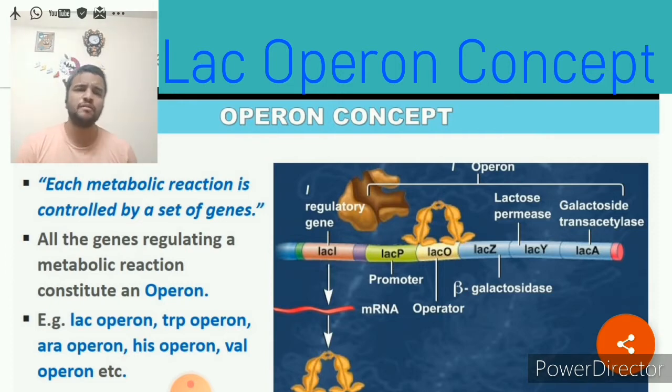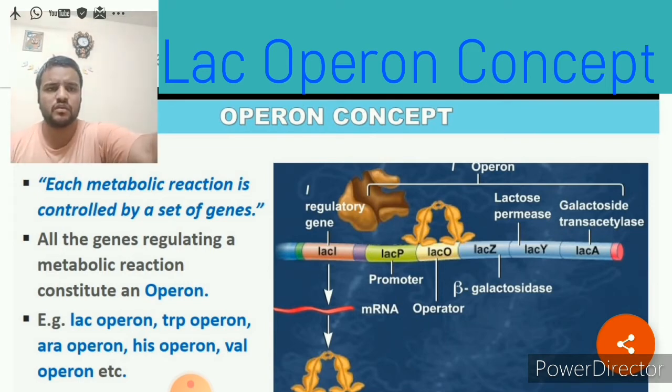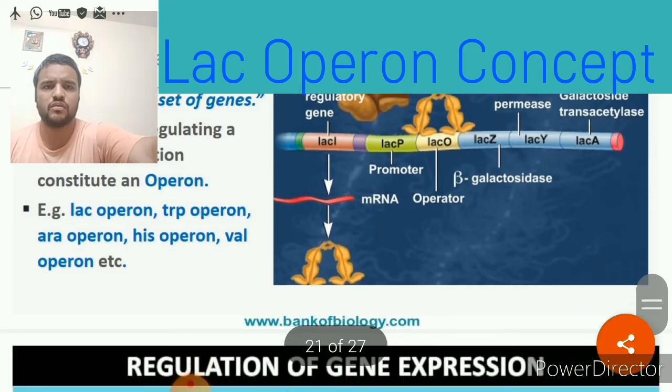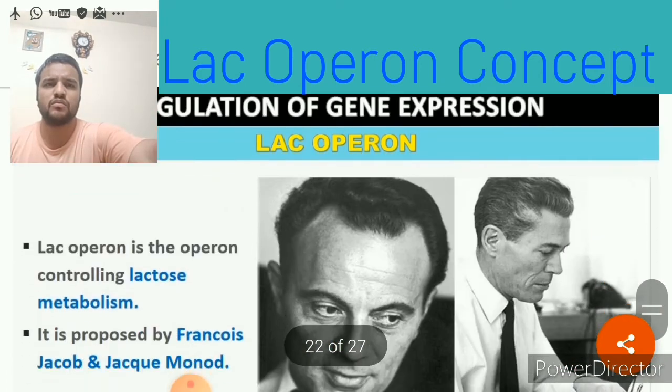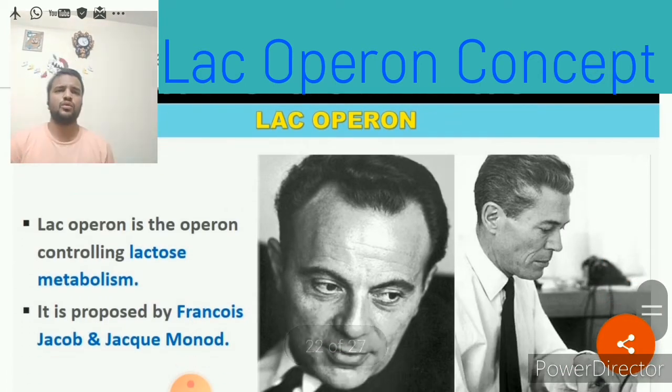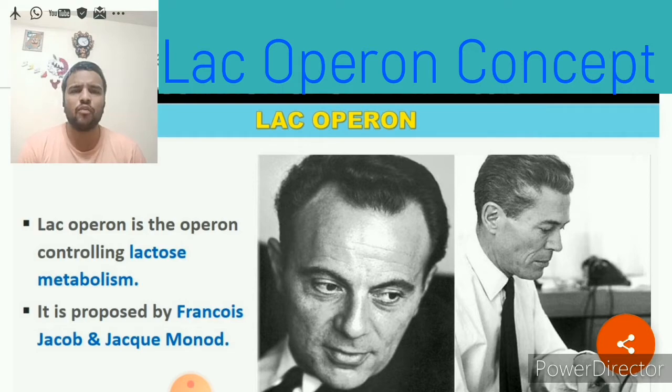That concept we will study in the E. coli cells. These are the two scientists who proposed the Lac Operon concept.